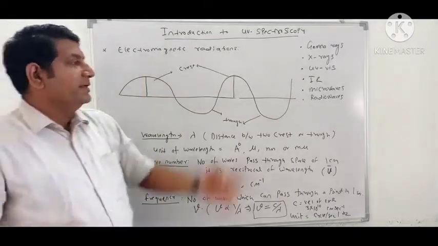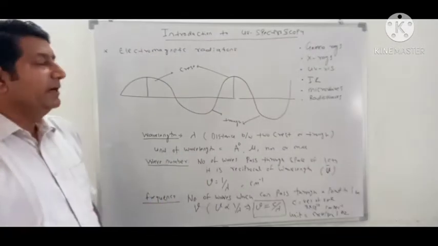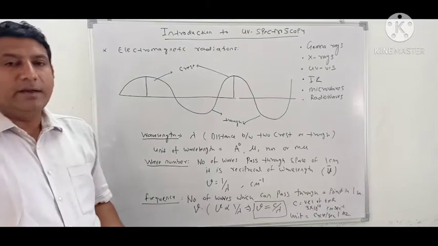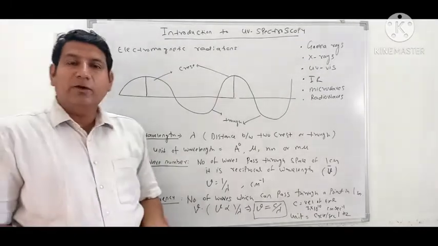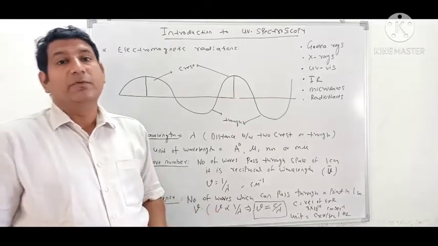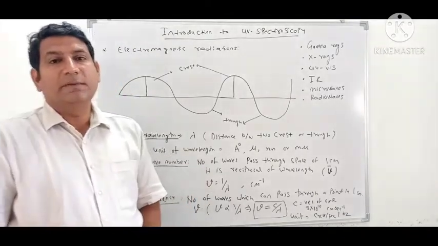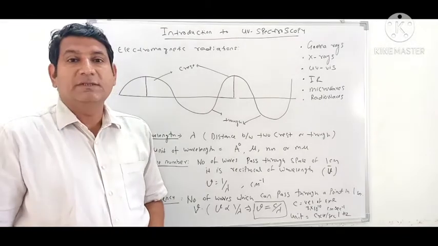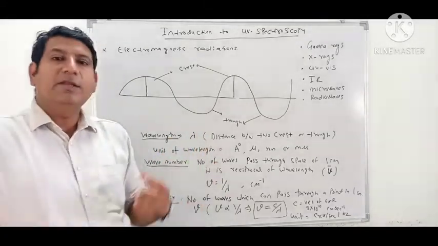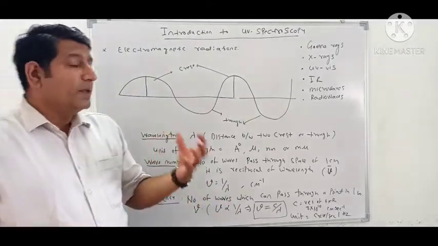First of all, electromagnetic radiation. What is electromagnetic radiation? This whole topic depends upon UV light or visible light, which is a type of electromagnetic radiation. You have heard about radio, FM channels. You heard about microwaves, which are used in your kitchens. You have heard about infrared radiations, which are coming from the sun. And you know very well about visible light, which is coming from the sun. You also learned about UV radiations, which are used in water purifiers, for sanitization of currencies, and for sanitization of clothes, etc.